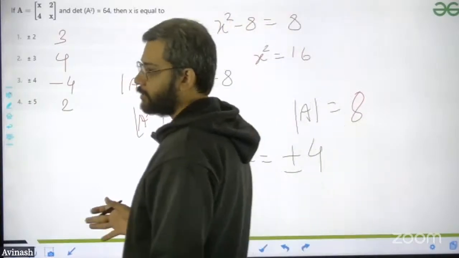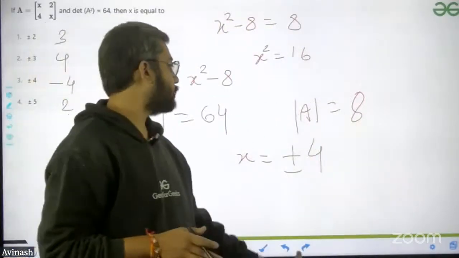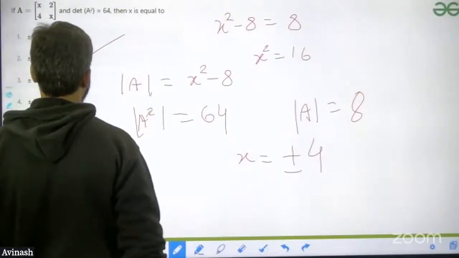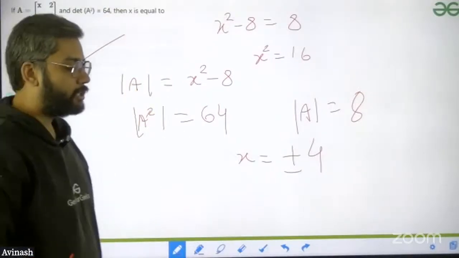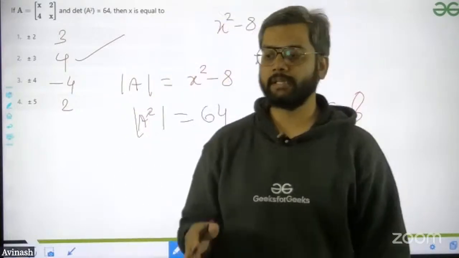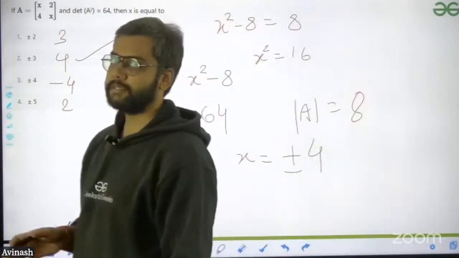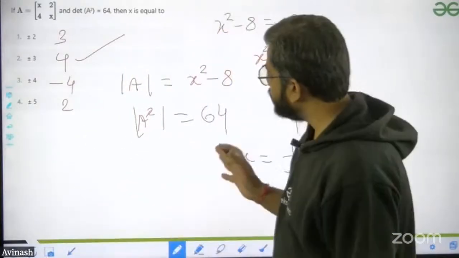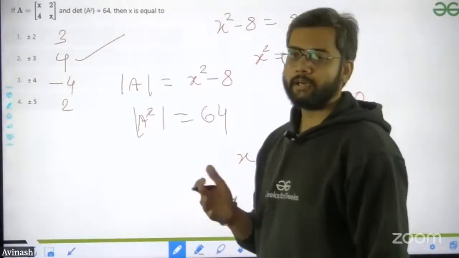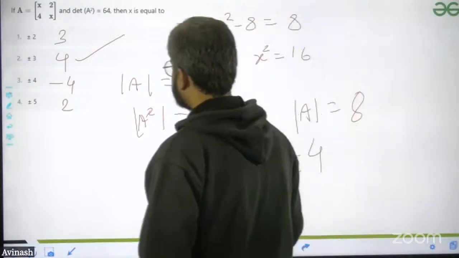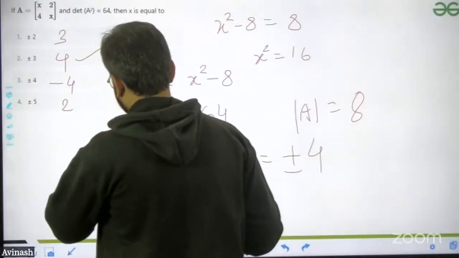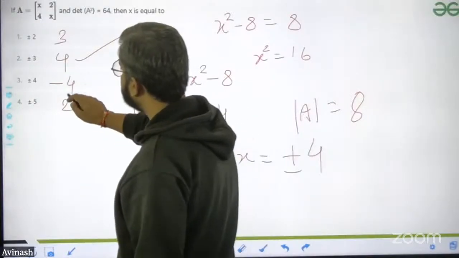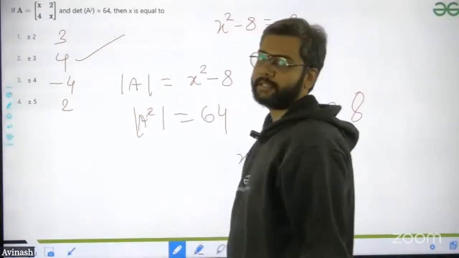Second thing, some people, when they solved this part, have just written that x is equal to 4. They have just clicked option number 2 and that's it. But in the MSQ, there is one condition. Unless you mark all the correct options, it is not considered as full marks. Those people who have just marked 4 are not getting any marks. There is no negative marking, but still they are not getting any marks. So on the basis of that, remember 4 and minus 4, both will be the answer in the MSQ. You have to click both. Okay,